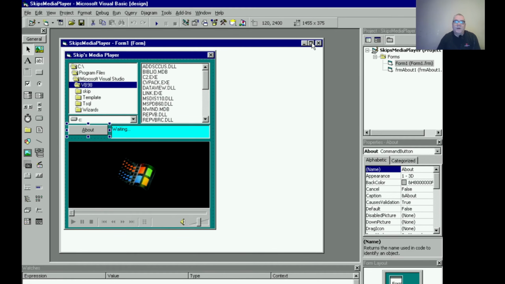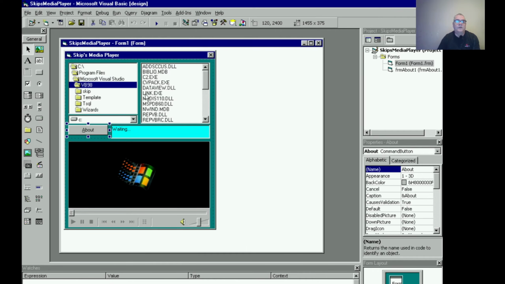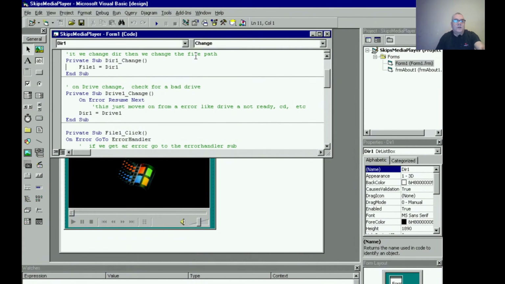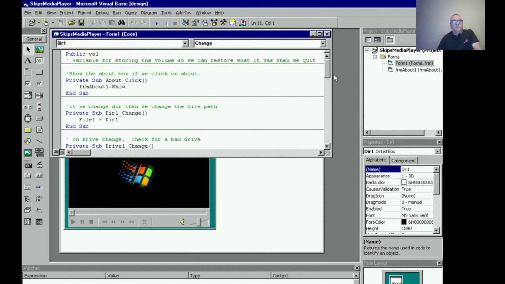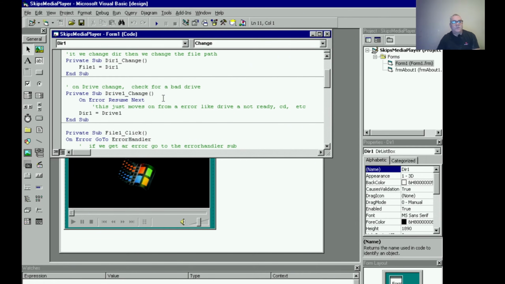So let's go back to that real quick. If we go here to Form1 and then go to clicking here, on the directory change we're going to make the file box into directory 1. That's going to change the path to it. Okay. Then what we do is on the drive change, we have to check for a bad drive. The reason we do this is because if there's no A drive, it's going to return an error, right? So we just check for that.